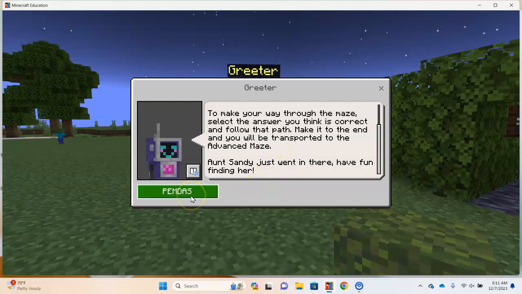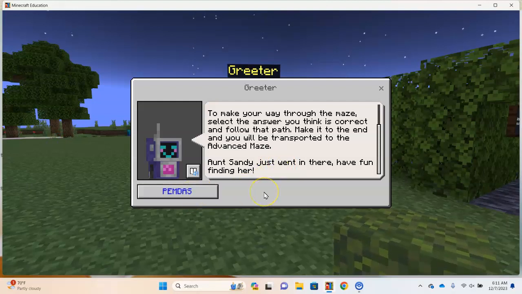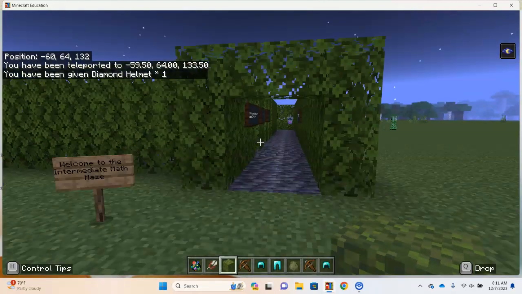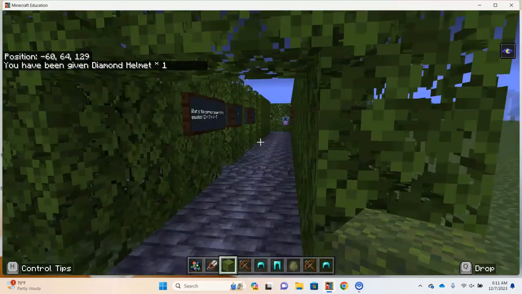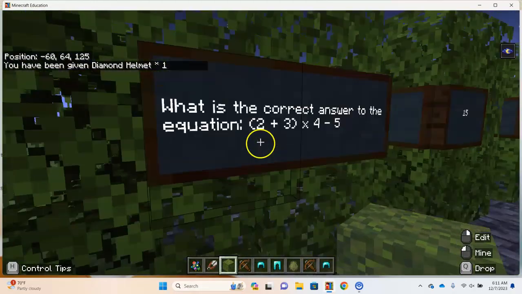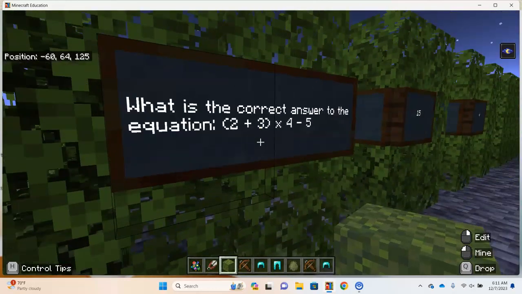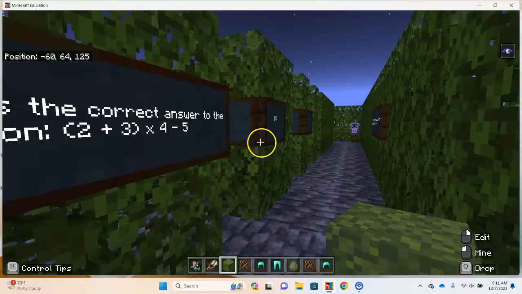Not a song, but he also has a quiz in case we need that to make sure we're really ready for this level of the challenge. But due to processor speeds and time, I'm going to come on in and we will proceed. 2 plus 3 times 4 minus 5. This represents the next level of computational thinking because we have parentheses now in math problems where they weren't in problems in Labyrinth 1. So 5 times 4 minus 5 would be 15.